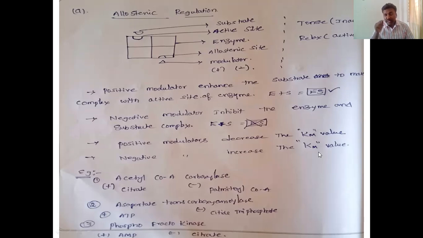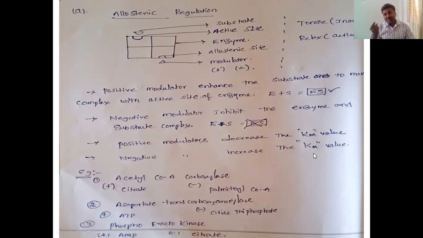If you take the graph of substrate concentration and enzyme velocity, if the Km value is lower, the affinity between the enzyme and substrate is more. We already studied this in Michaelis-Menten enzyme kinetics. So that's why a positive modulator decreases the Km value and a negative modulator increases the Km value.